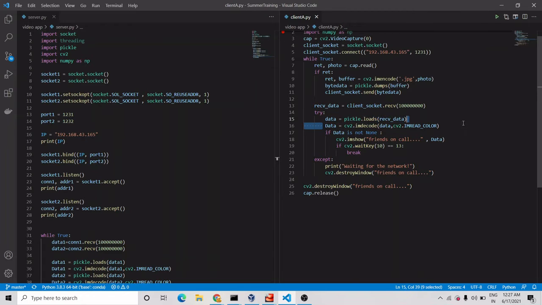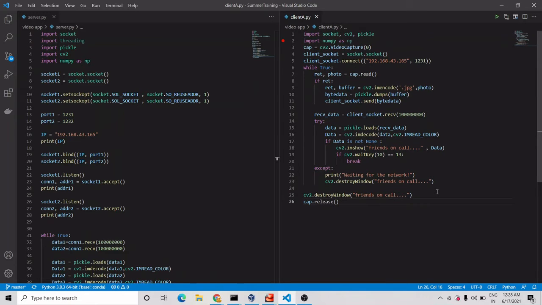Again we have converted it into a 3D array, and if the accepted data is not none, meaning if we are getting some data, then it will be shown on the screen of the client side. And here is the condition that if we click enter, because we want to close the program and the window, it will break the loop, come out of the loop, and close the window. So this window we are using, we are closing this window at that time. So this is all about the client A program.